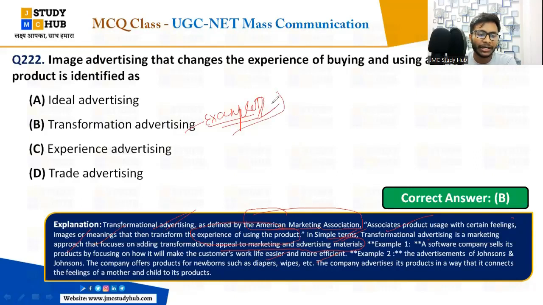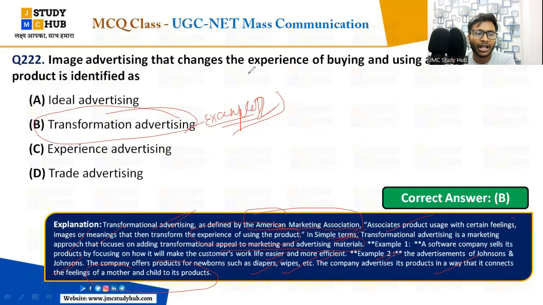This is how it connects emotionally, it connects with your feelings, right? This is what we can understand, that is how it appeals. Okay, the second example is the advertisement of Johnson and Johnson that you have seen. The company offers products for newborns such as diapers or wipes. The company advertises its product in a way that it connects the feeling of a mother and child to its product. That is transformation advertisement.